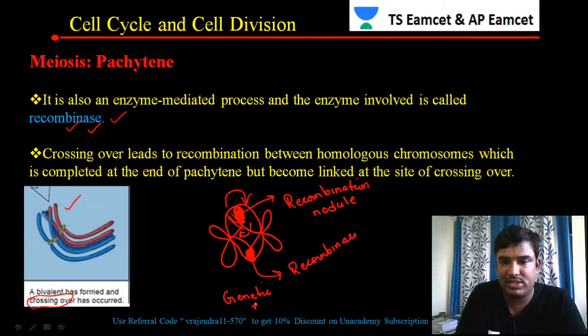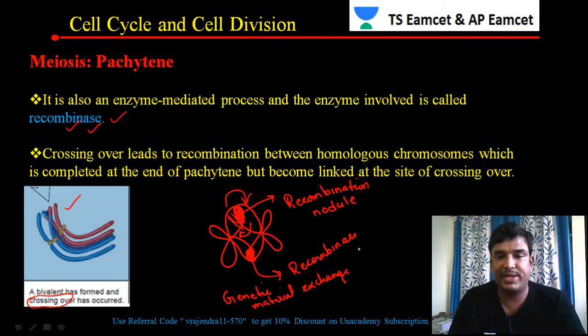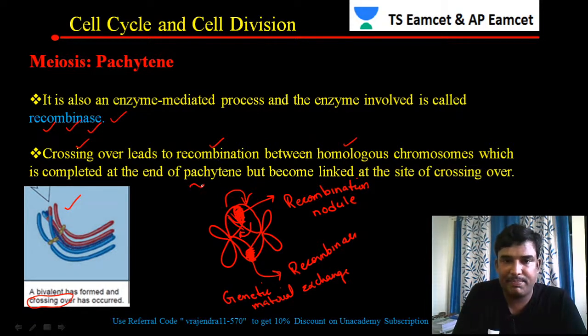So because of that, genetic material exchange will be taking place. That is supported by an enzyme. The name of the enzyme is called as recombinase. Next, crossing over leads to recombination between the homologous chromosomes, and it is completed at the end of the packaging.